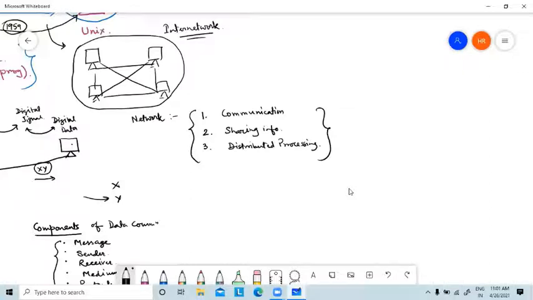In a distributed network, one particular task is distributed between different devices. It means all the devices, the network, act as a single entity. They are performing a single job. But in computer networks, each individual computer is independent.